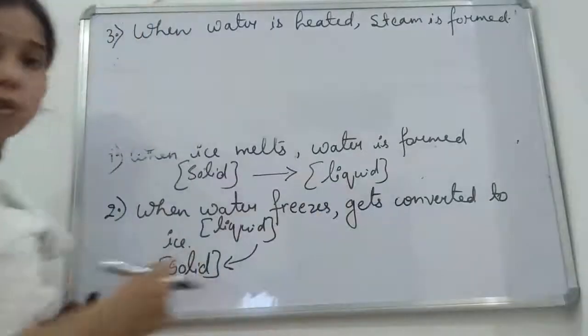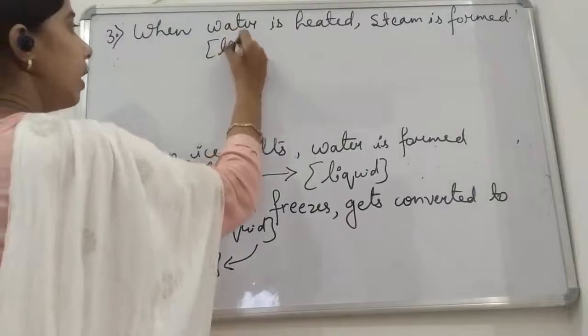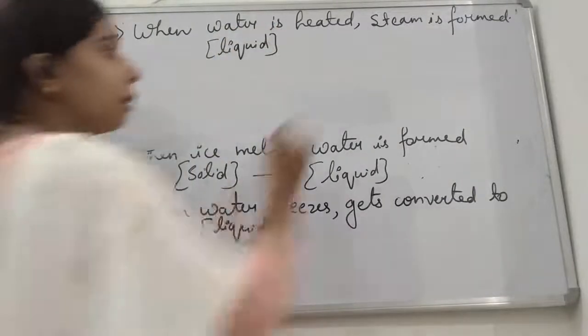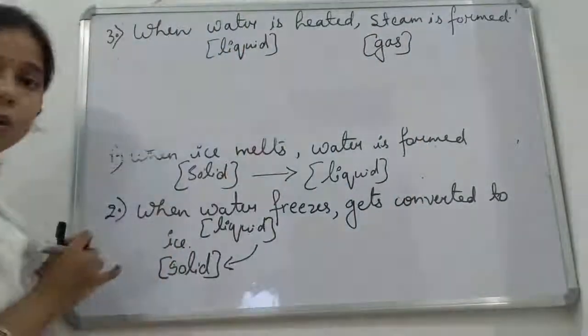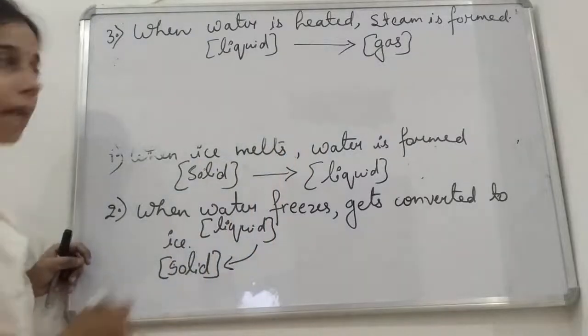Steam is what? It is a hot gas, you can say. Okay, so what is water here? It is a liquid. When it is heated, it will form steam, and that steam is a gas. Okay, so when you heat it, it will get converted from liquid to gas.